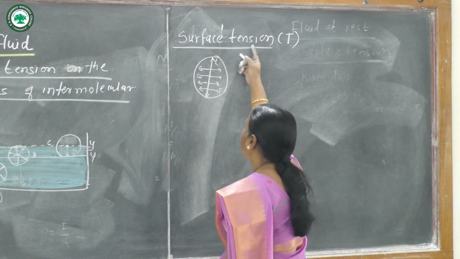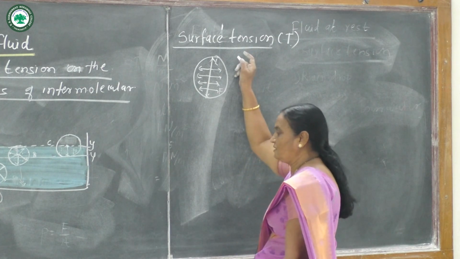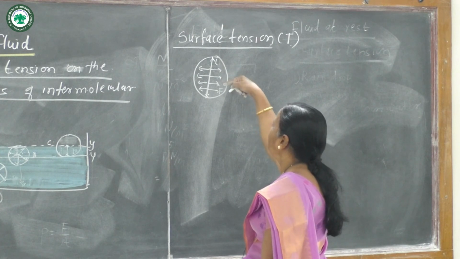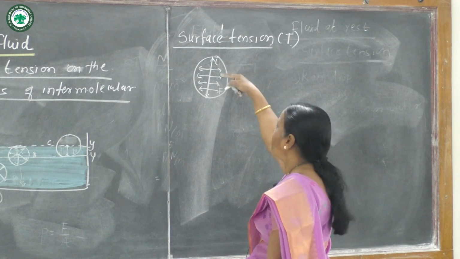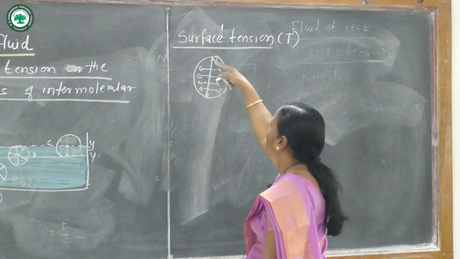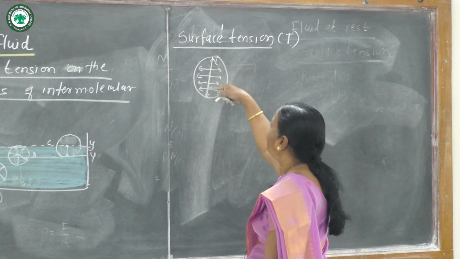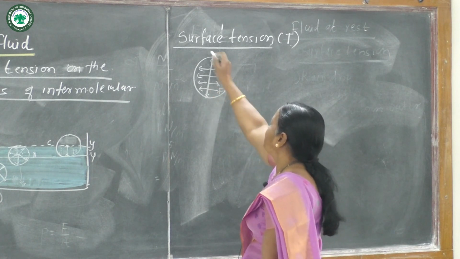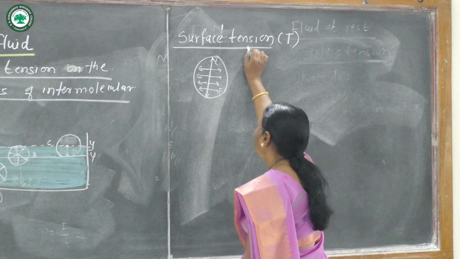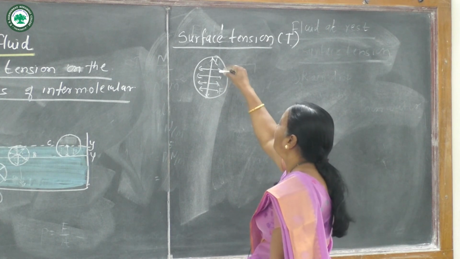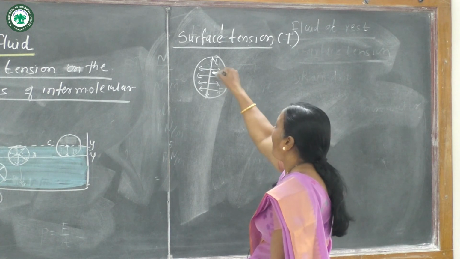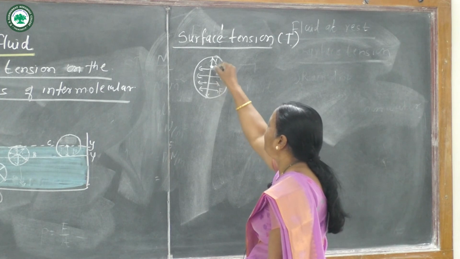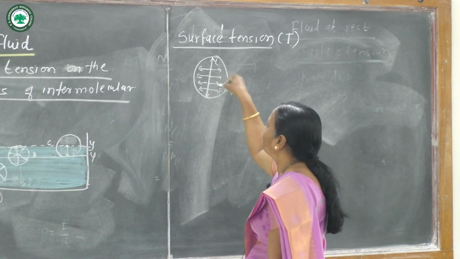Then surface tension is defined as the tangential force acting per unit length of this imaginary line, at right angle to this force.